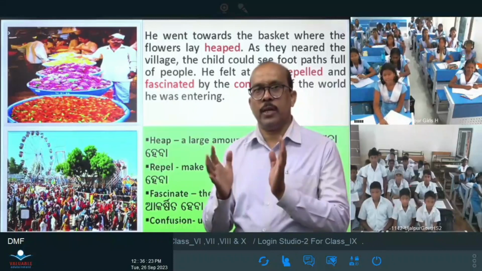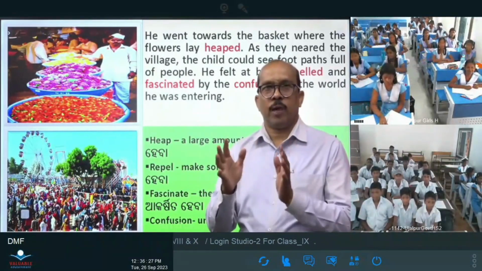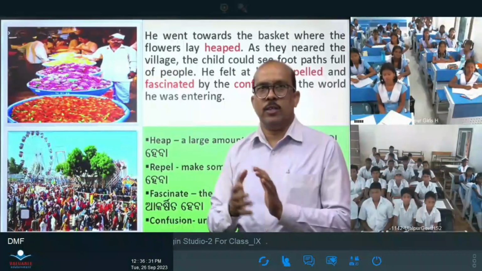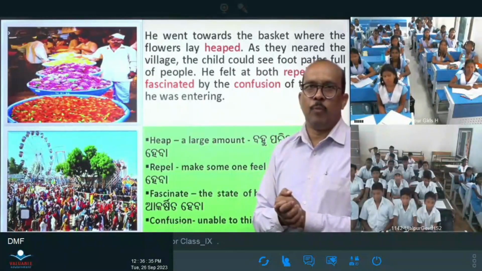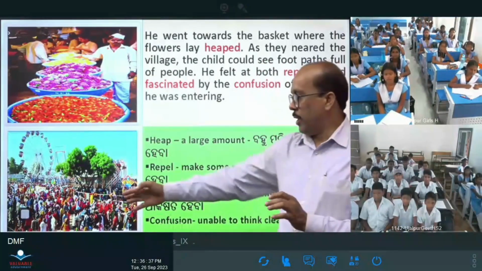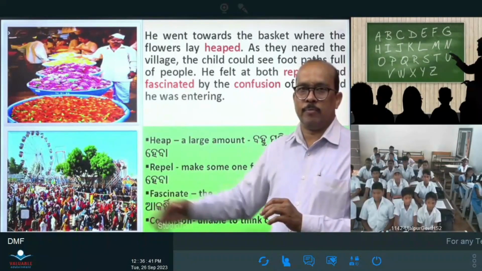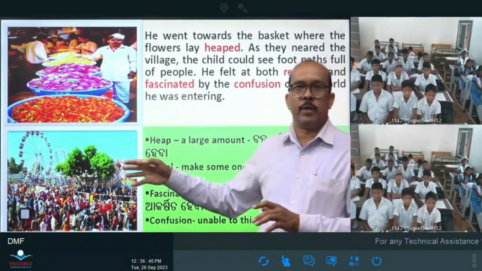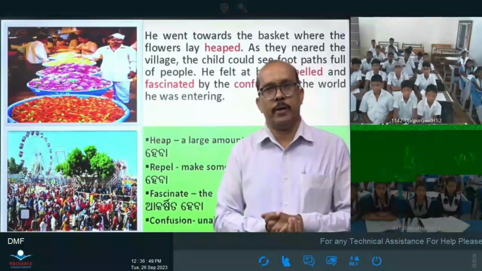When the child entered the village fair, he saw the flower shop here, and the flowers are heaped. As he neared the village, the child could see the footpaths of the people. He felt both repelled and fascinated, and when he entered the village fair, he saw the people gathered there, and he was confused in his mind.